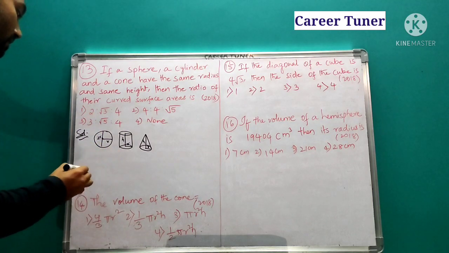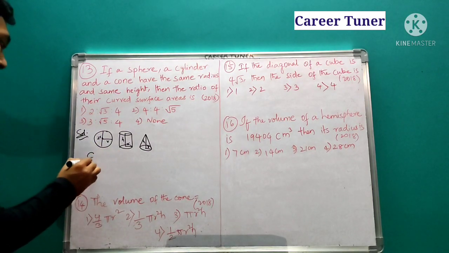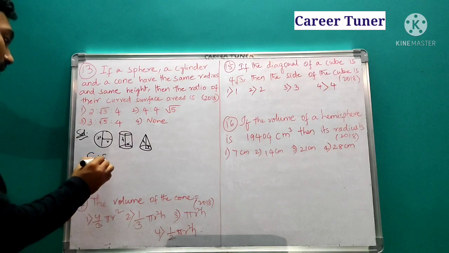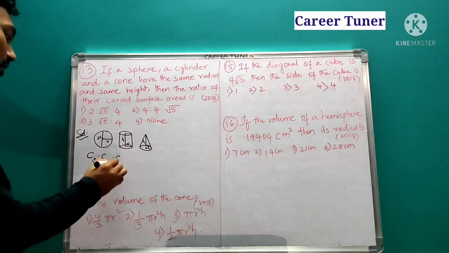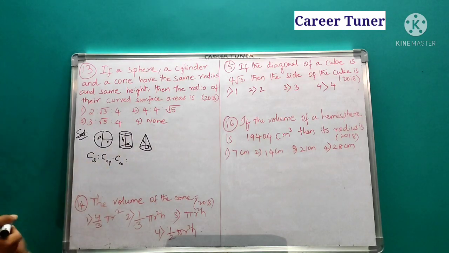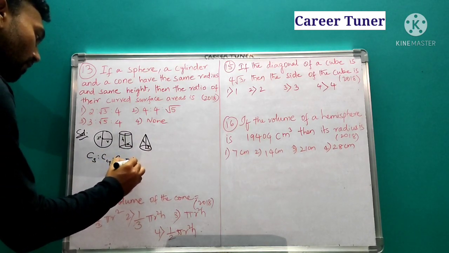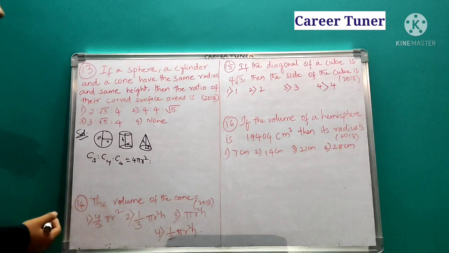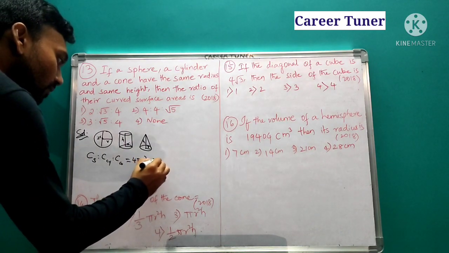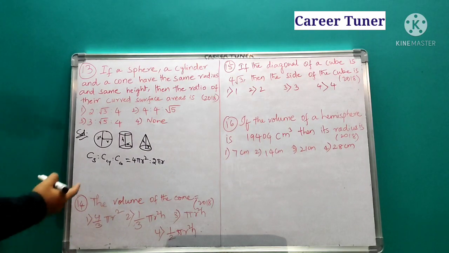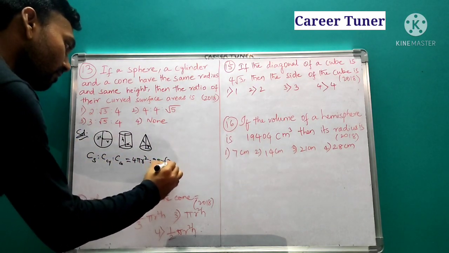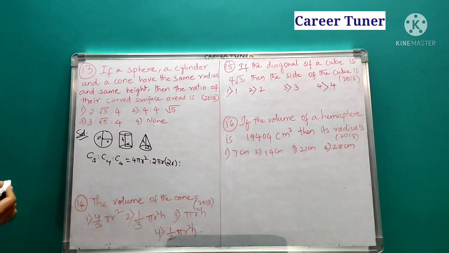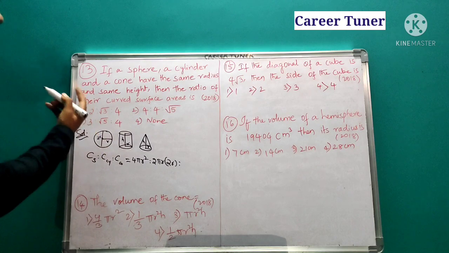Now let us get into the surface area. First of all, surface area of sphere is to surface area of cylinder is to surface area of cone. What is the surface area of a sphere? It is 4 pi r square. Next, surface area of a cylinder is 2 pi r h, and the h value is 2 times r. Next, surface area of a cone is pi r L, where L is equal to root of r square plus h square. In the place of h we can take 2r.